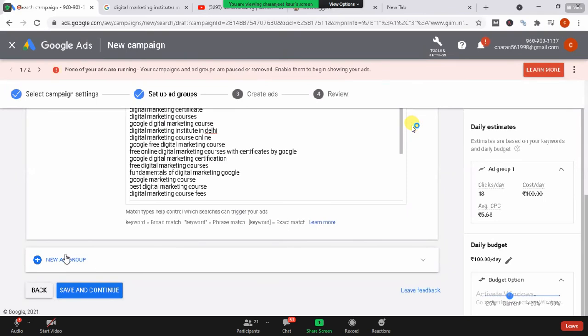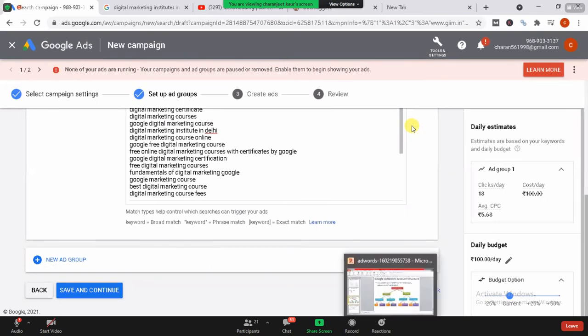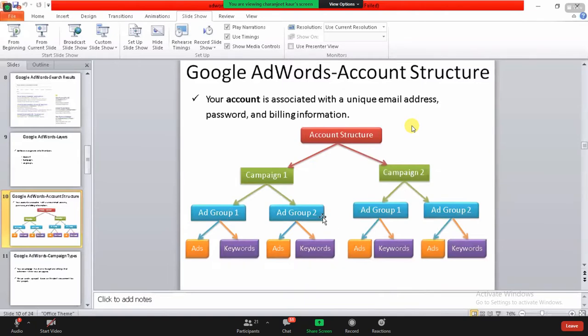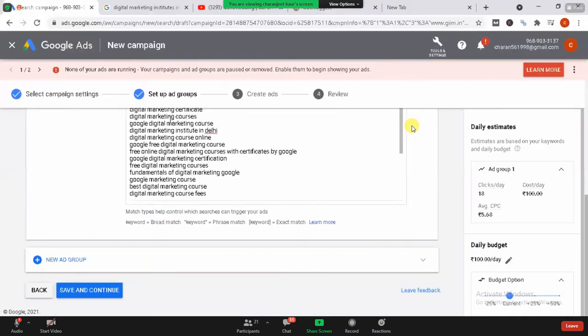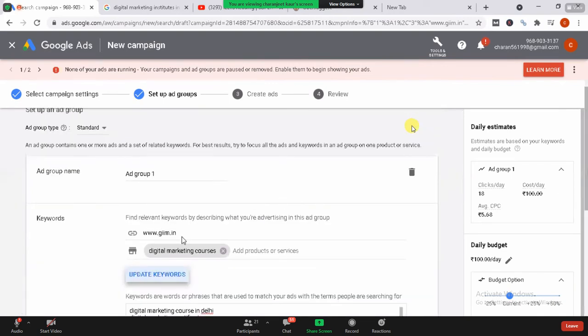And also see, I can create another ad group here, like I have told you. In one campaign I can create one or two ad groups. It depends on me how many types of ad groups I need to create, and in each ad group I need to have an ad and keywords. So I hope you are able to correlate now that we have an ad group and we have a keyword, and also we have an ad over here. Now the ad is regarding our GIM services courses that we are talking about. Now we are done with everything.